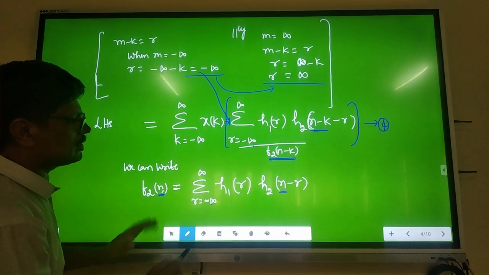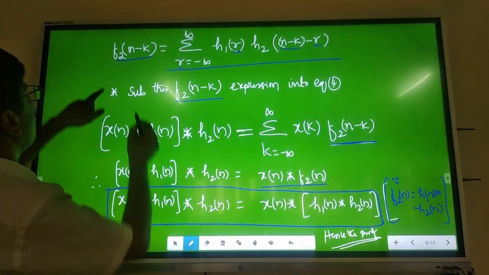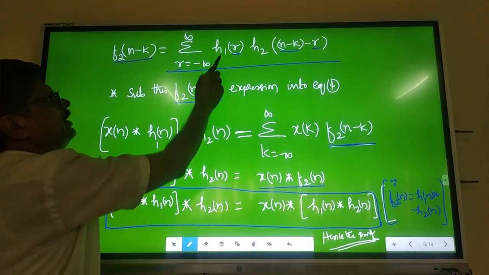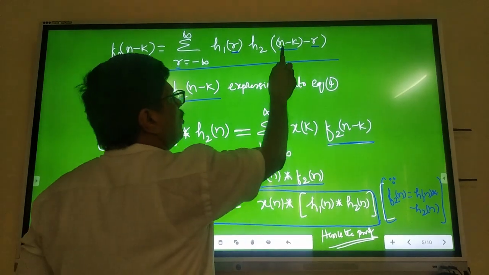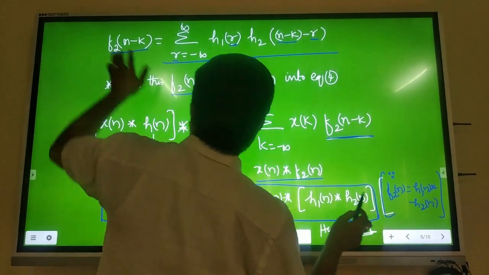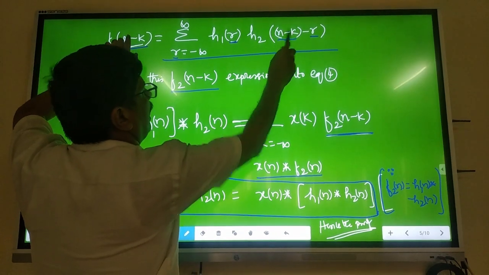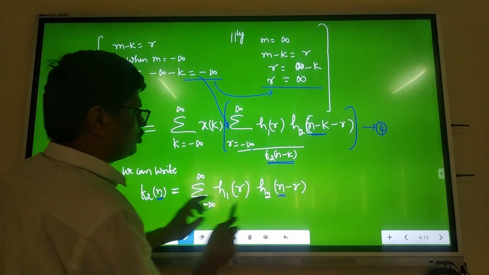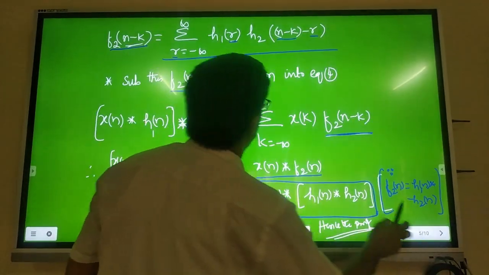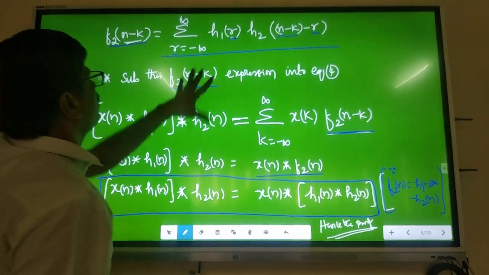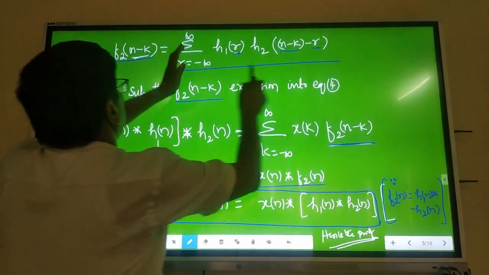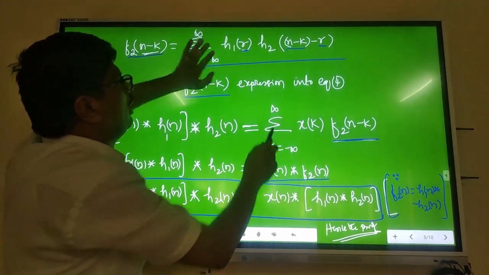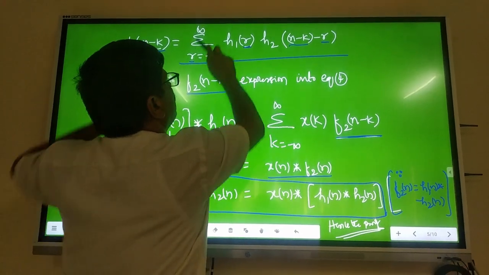Substituting n minus k instead of n, you will get f2 of n minus k equal to summation r equals minus infinity to plus infinity, h1 of r, h2 of, what is n? n is n minus k. In place of n, you have to write n minus k. Here also you substitute n minus k. That's what I am doing: n minus k minus r. Now it is over. f2 of n minus k is nothing but summation r equals minus infinity to plus infinity, h1 of r, h2 of n minus k minus r.